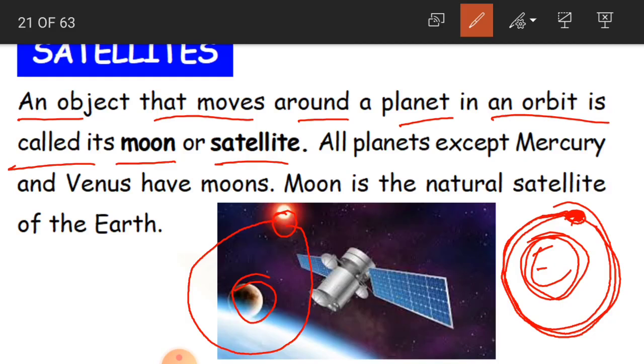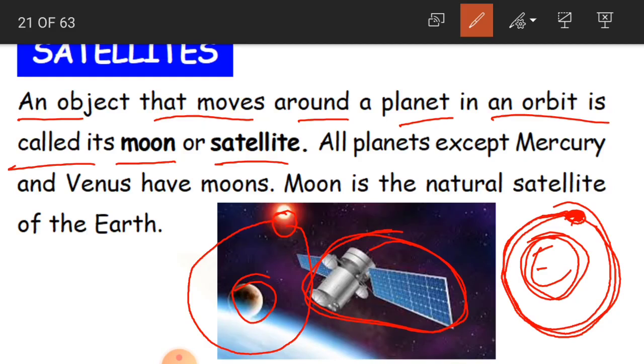Nobody has invented it, nobody has made it. It is from nature, so it is a natural satellite. Whereas if you see this instrument or this mission, this is also a satellite, but it is an artificial satellite, a man-made satellite.